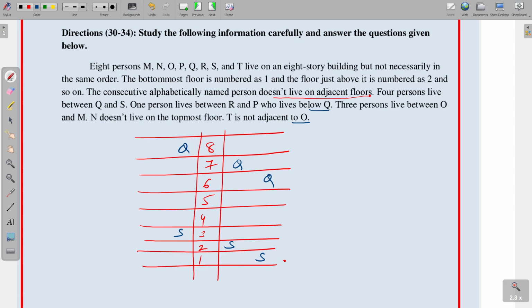One person lives between R and P who lives below Q. So R and P. So between R and P, how many persons are there? One person is there. And P is below Q.